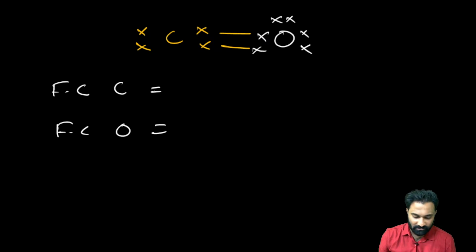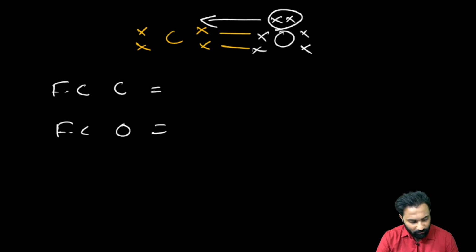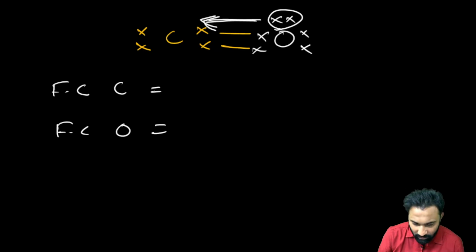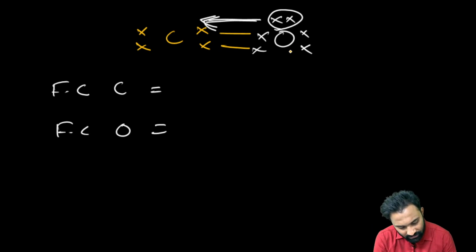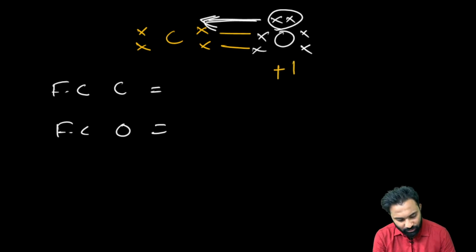Now the oxygen octet has been completed, but the carbon octet has not. To make the carbon octet also complete, the oxygen will donate a lone pair of electrons to this carbon in the form of a coordinate covalent bond. Since oxygen is donating the electrons in a coordinate covalent bond to carbon, oxygen will get the positive charge and carbon will get the -1 charge.